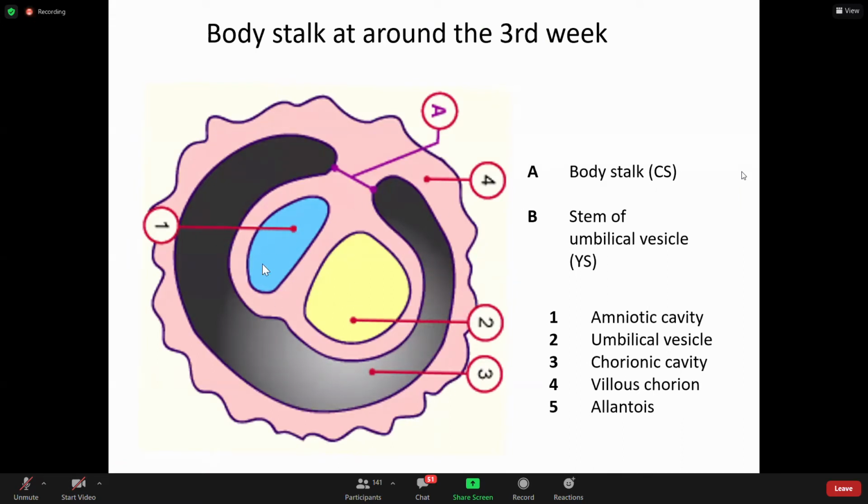If we see this, as you all know, this is the amniotic cavity. This is the umbilical vesicle, chorionic cavity. The embryo is suspended in the chorionic cavity through this connecting stalk. So this A is called the connecting stalk or body stalk, which is going to form the future umbilical cord. So this is around the third week. If you see around the third week, the scenario is like this.